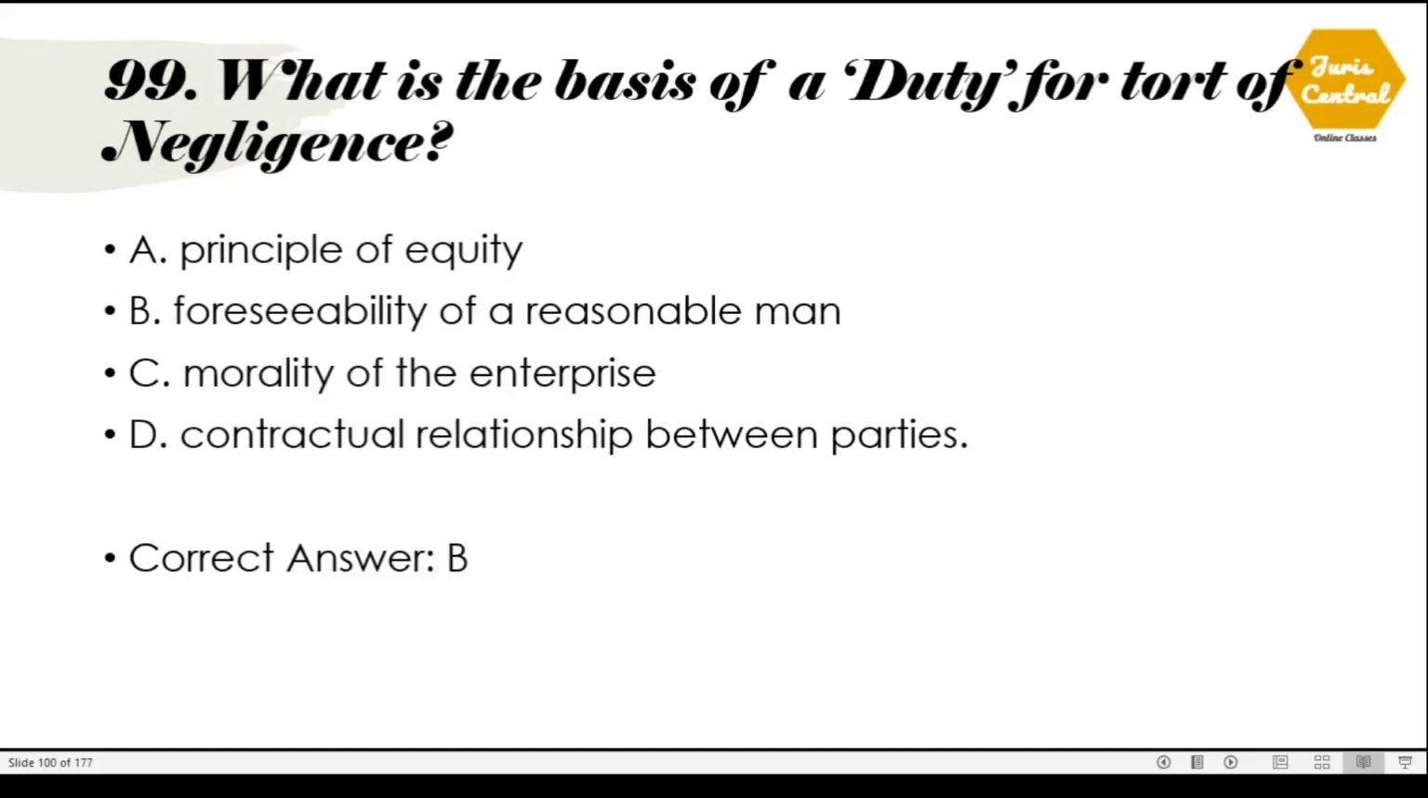What is the basis of a duty for the tort of negligence? So the correct option is option B. Foreseeability of a reasonable man.